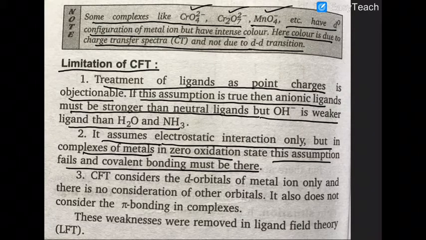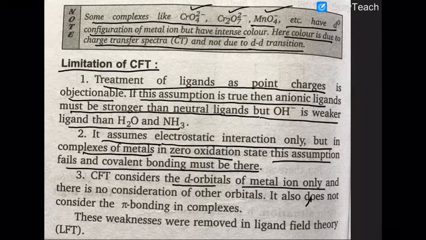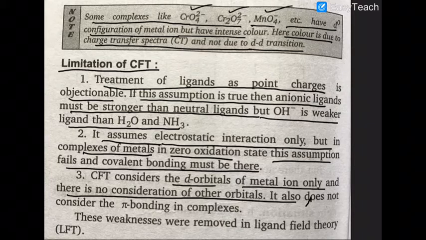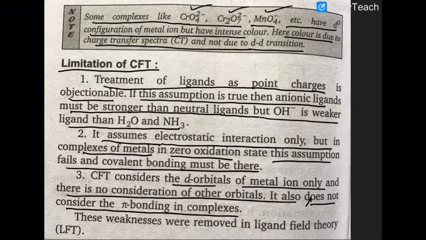In case of metal carbonyls or neutral ligands like en, water, ammonia, the metal exists in zero oxidation state, but still they are able to form complexes. Also, CFT considers only the d orbitals of the metal ion, with no consideration of other orbitals, and it does not consider pi bonding in complexes. So these are the limitations of CFT.